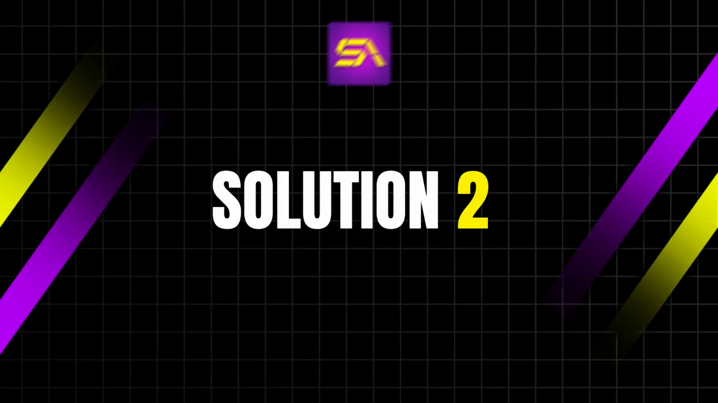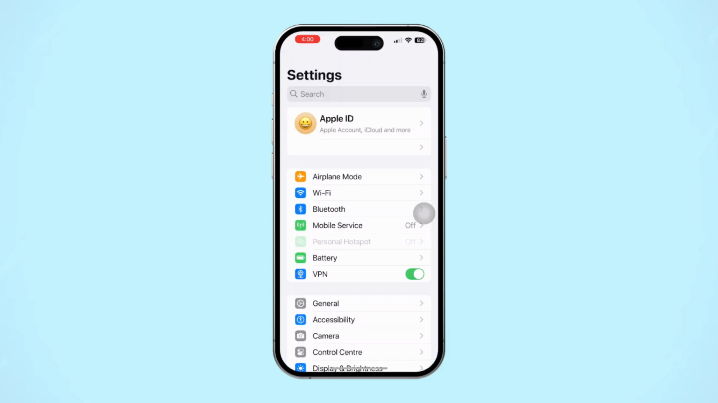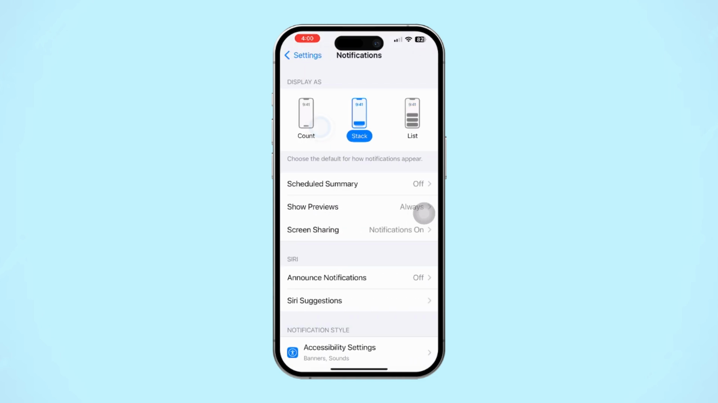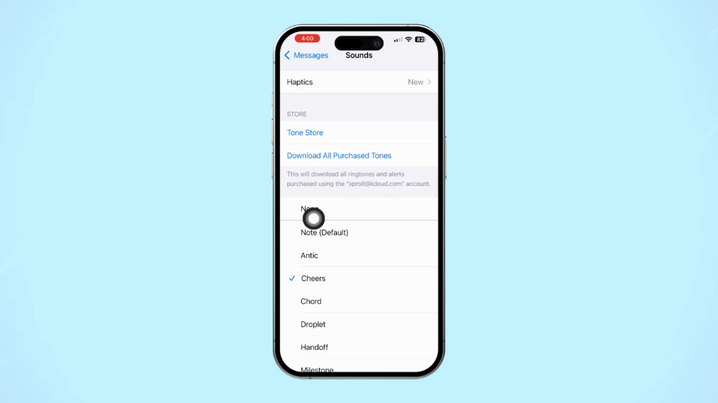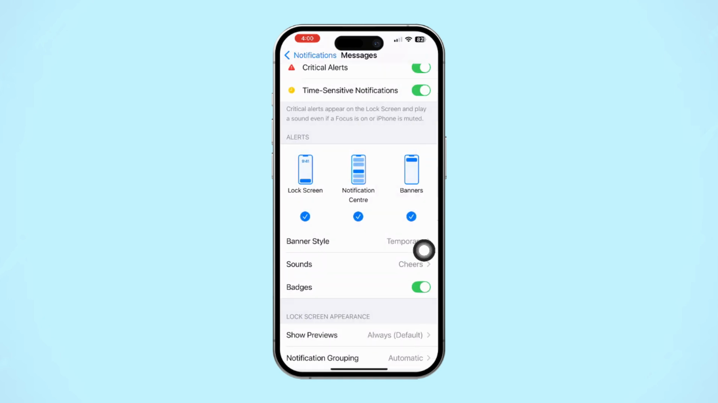Solution 2. Check in-app settings. Open settings, scroll down, tap notifications. Scroll down, find the messages app. Scroll down, tap sounds. Make sure to select a text tone from here as well. After that, restart your iPhone.